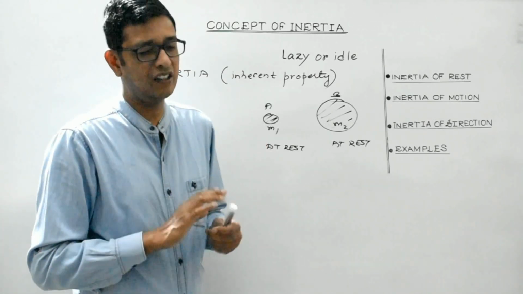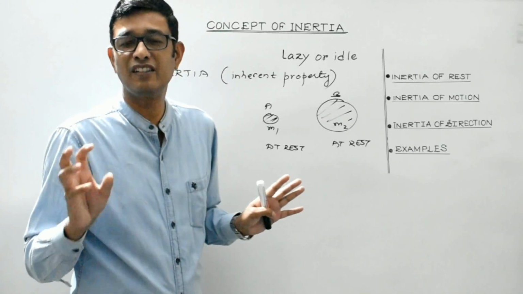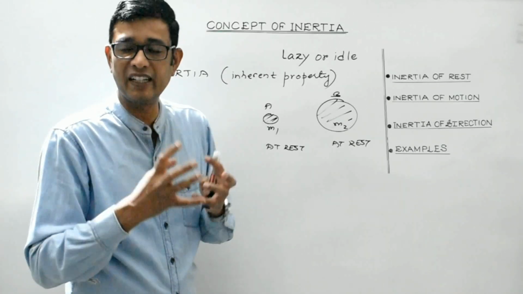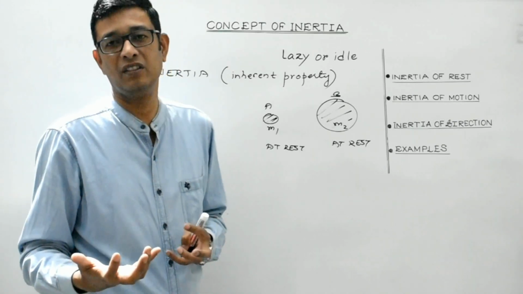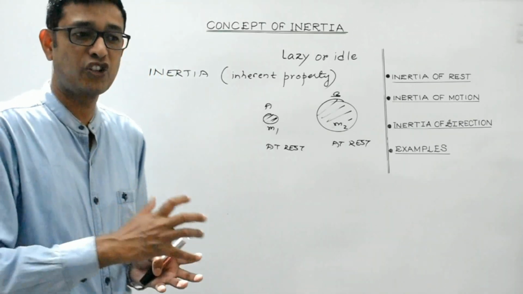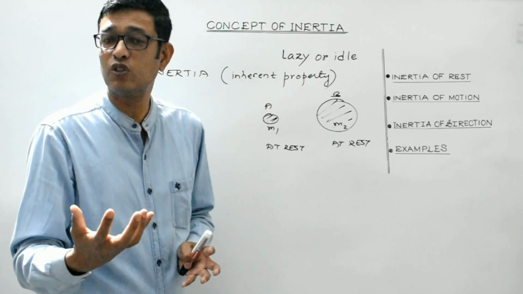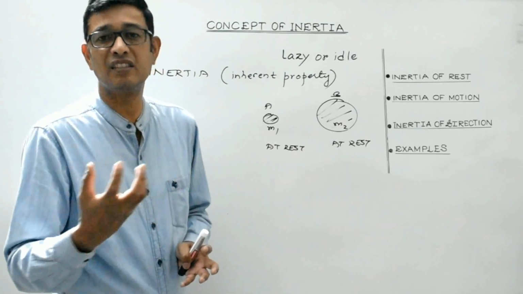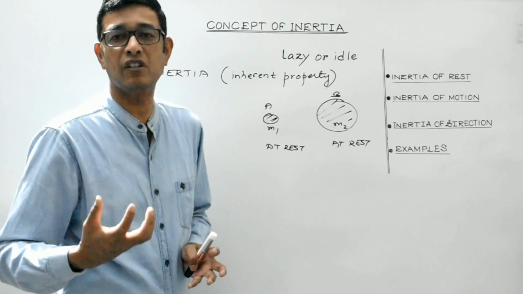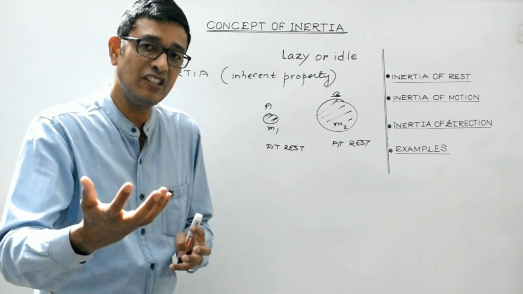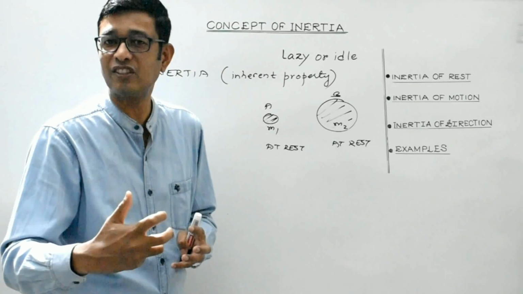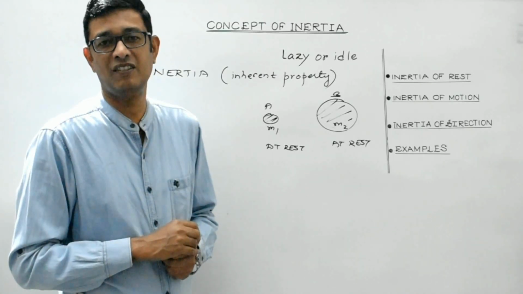So it clearly suggests that it is the amount of matter contained in the body that gives the measure of the inertness of the body. Right? So inertia may also be defined as the resistance or opposition which a body offers towards any change in its state of rest or of uniform motion.